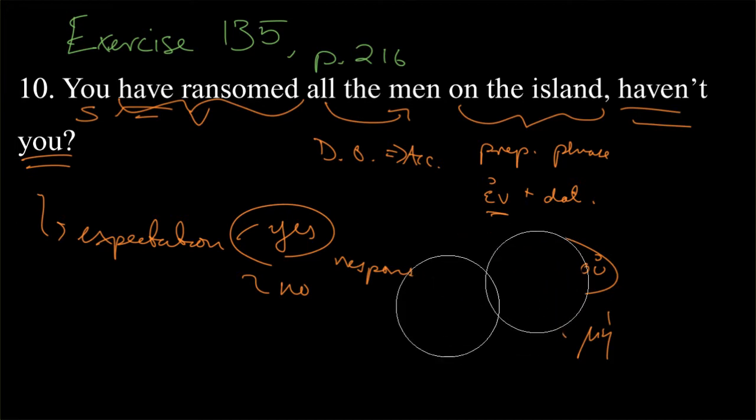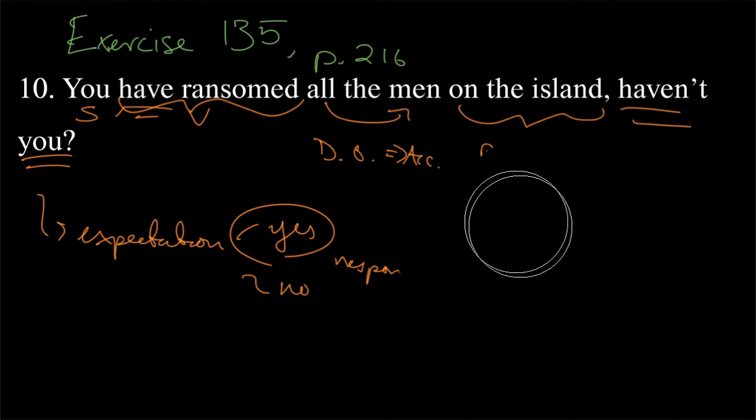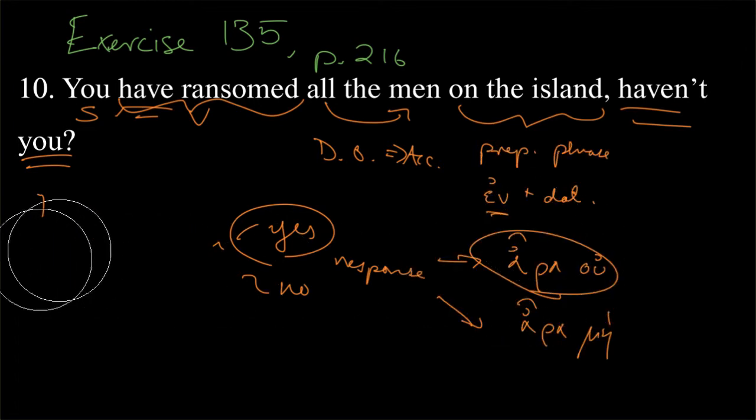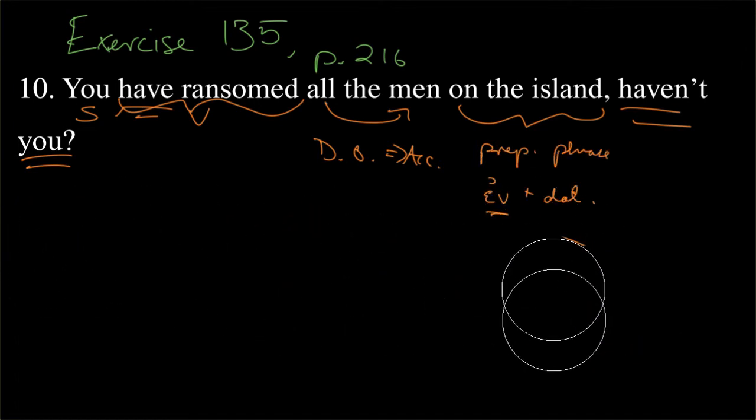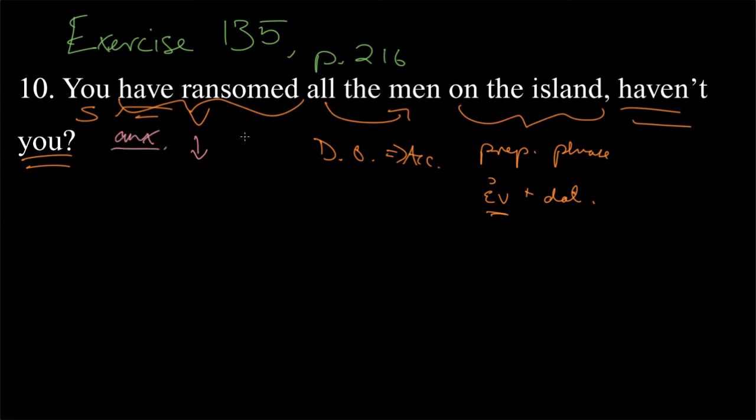Well, with that as a preamble, let's keep our notes up there and actually start writing in a new color the words of the sentence. So, you have ransomed. What's this verb? Have ransomed. It's composite in English, where we've got a helping verb, or auxiliary verb as it's sometimes called, and then our main verb that actually contains the idea.